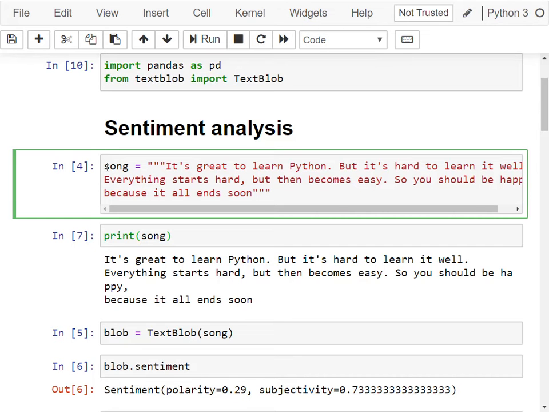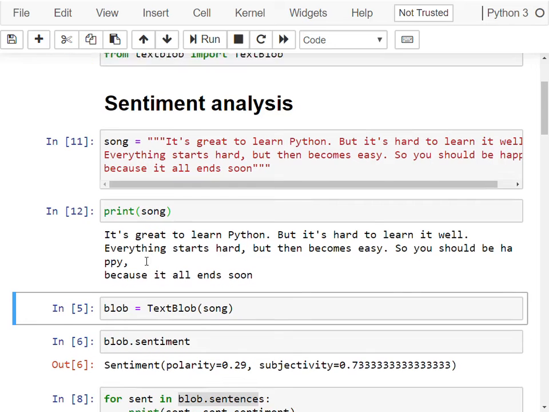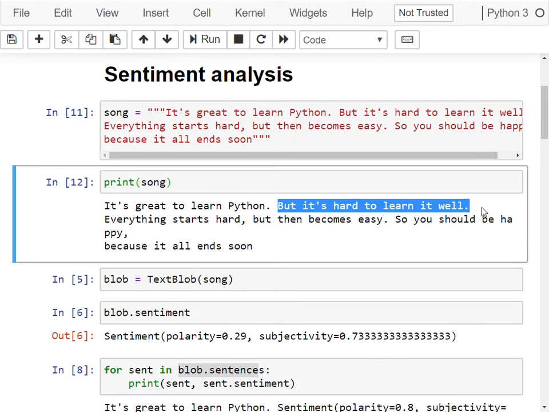Let's take a look at this piece of text, which is a song that I wrote for you. Now, I tried my best to combine positive and negative sentiments in this song. So you can read it and you can see that some of the sentences are positive, some of them are negative.